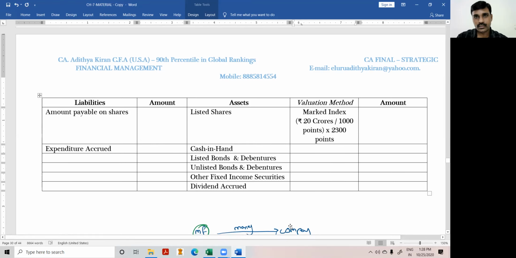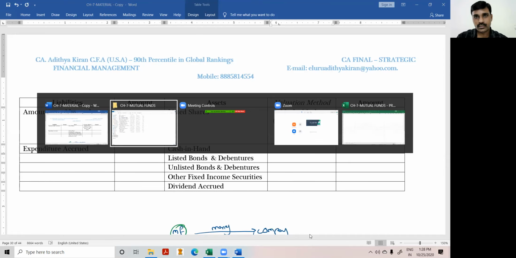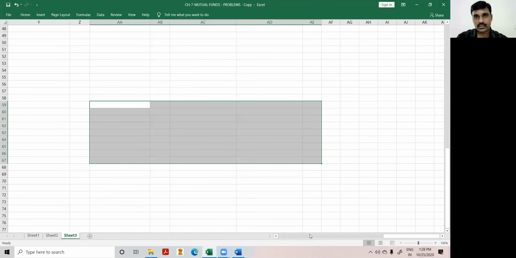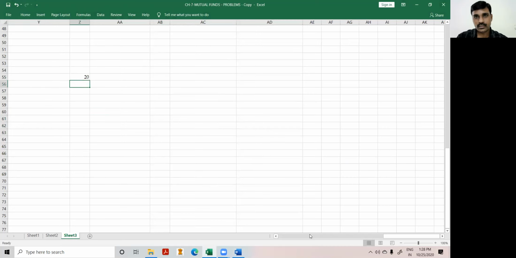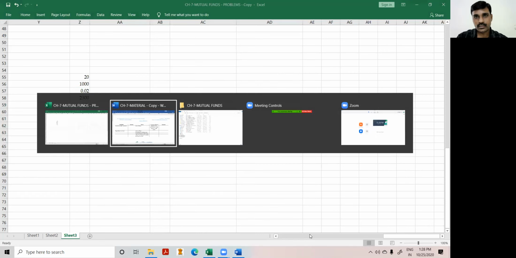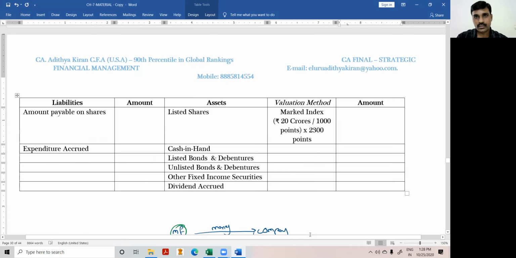What is the value of the shares? As simple as that: 20 divided by 1000 into 2300. Take it as Excel: 20,000 divided by 1000 into 2300. So this is the value. It will be 46 crores. I'll put it as 46.